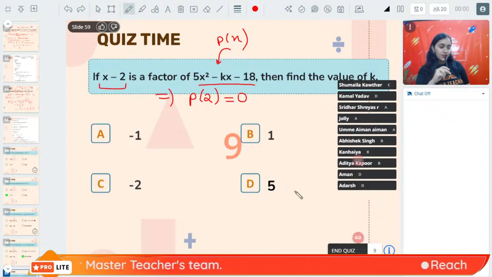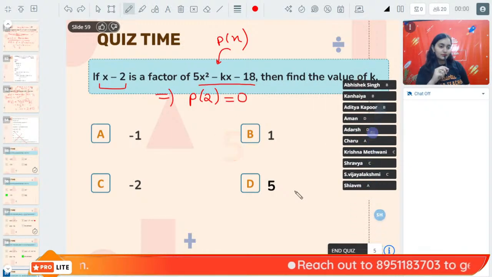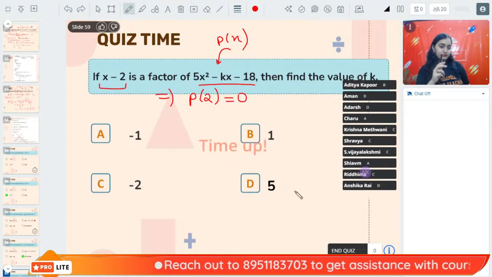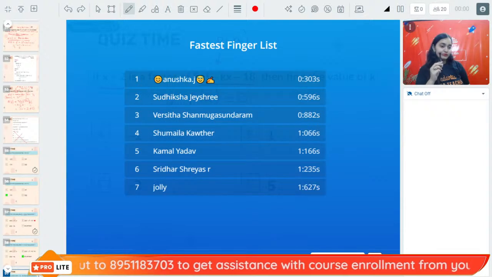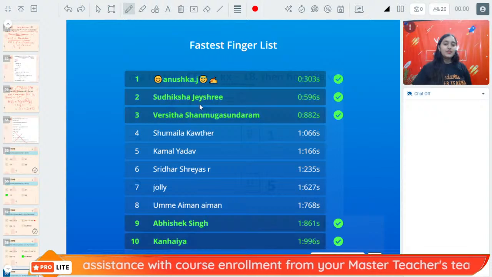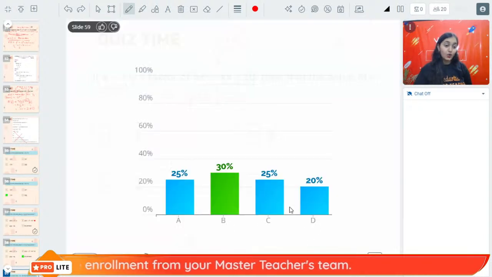Yes, Shravya, absolutely right. On the fastest finger list, Anushka, Sudiksha, Varshita, Abhishek, and Kanhaiya.